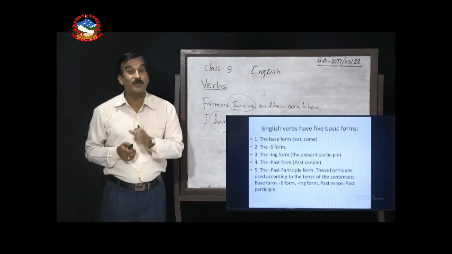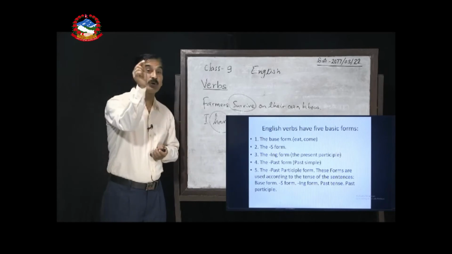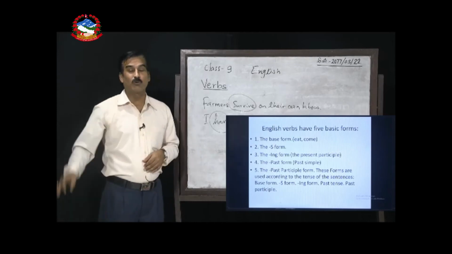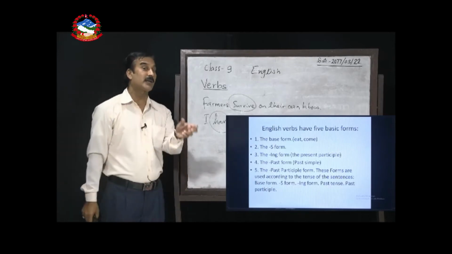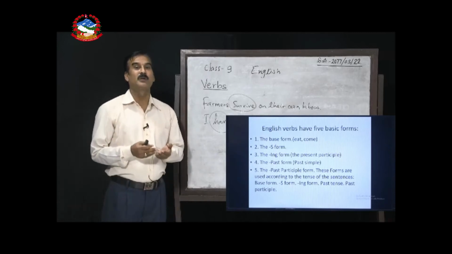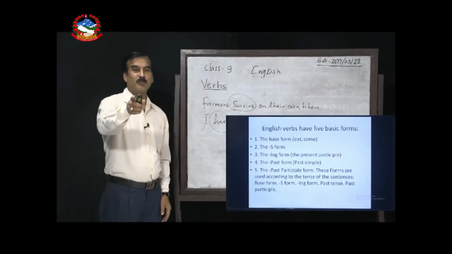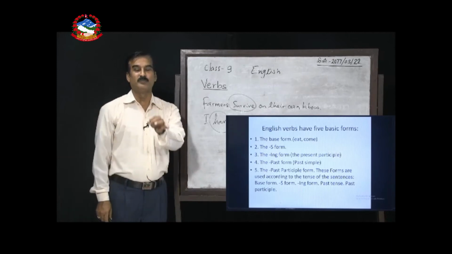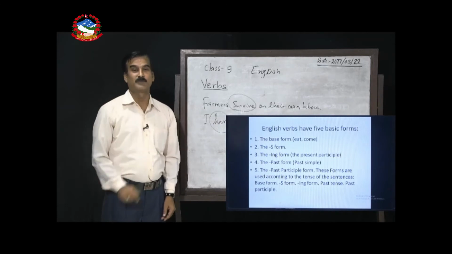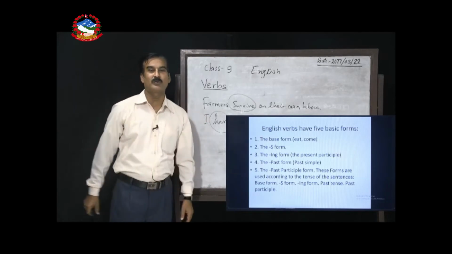To know them very well, we can have different indicators. Just like with the help of toolkits, or one tester, we can find out whether there is electricity current or not. In the same way, we have some testers or toolkits to find out main verbs. So here, to know main verbs, we have some basic ideas. See, number one, the base form. Main verbs have base forms. Later on, I will describe it by providing you the example here on the board.